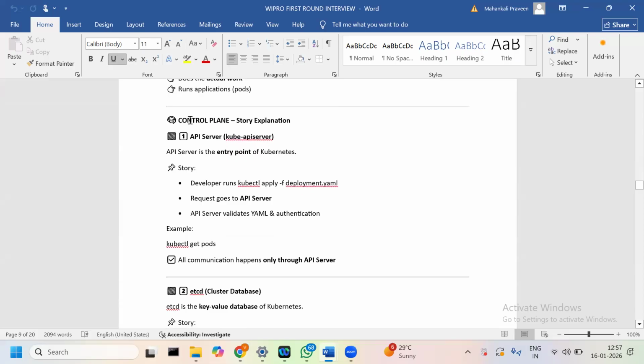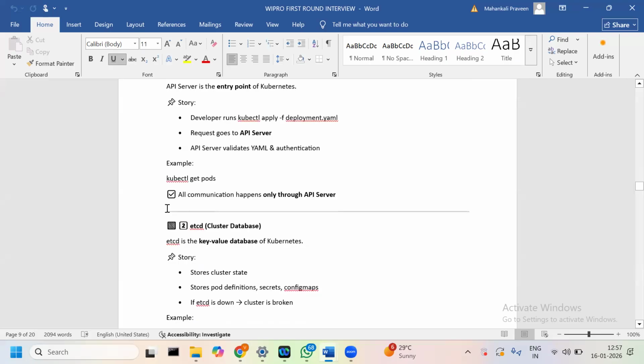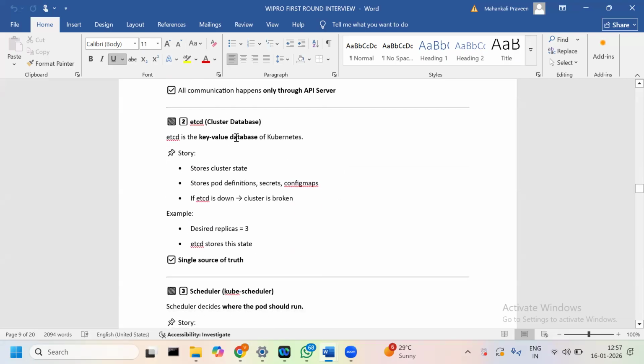Okay, let me go with the control plane. The API server is kube-apiserver, the entry point of Kubernetes. When a developer runs the kubectl apply command, the request goes to the API server. The API server validates the YAML and handles authentication. All communication happens only through the API server. Next is etcd, the cluster database. etcd is the key-value database of Kubernetes, and it stores the cluster state. All cluster information is stored only in etcd, including pod definitions, secrets, and config maps.